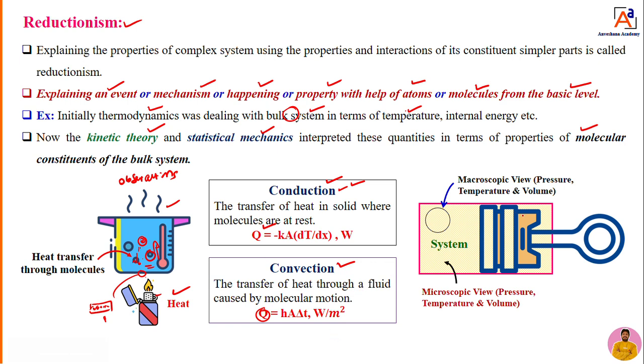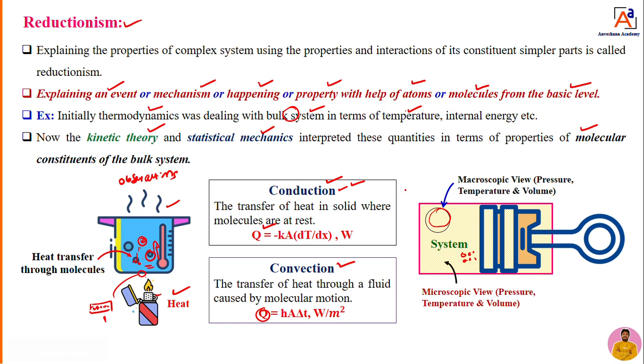One more example you can take. IC engine. If you take a small portion or a small mass, we can tell the properties like temperature or pressure. That is what you can call macroscopic. But reductionism means you are going into detail. You will go to the molecular level. You will try to measure the properties of the molecules, and you tell the properties of the system. That is reductionism, dear students.